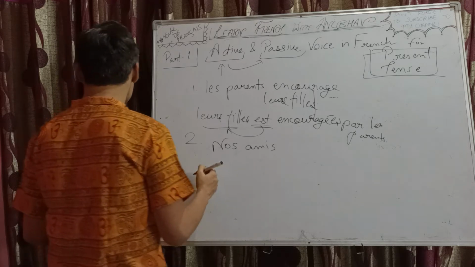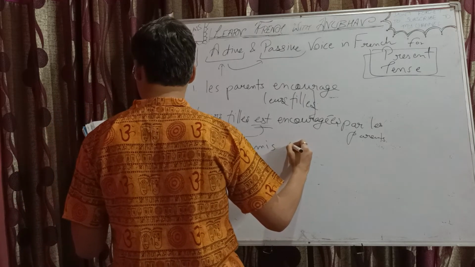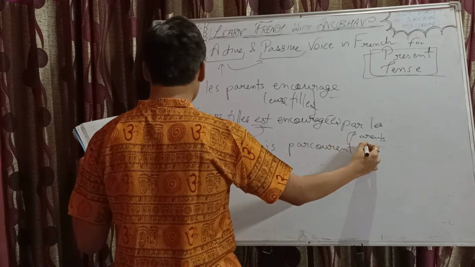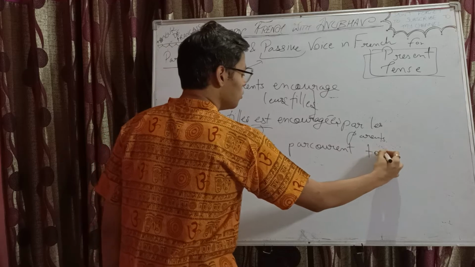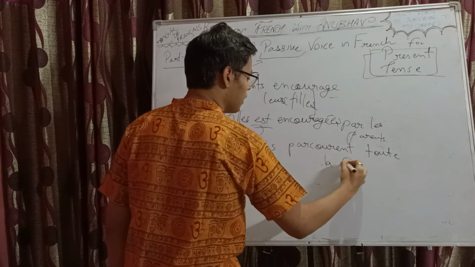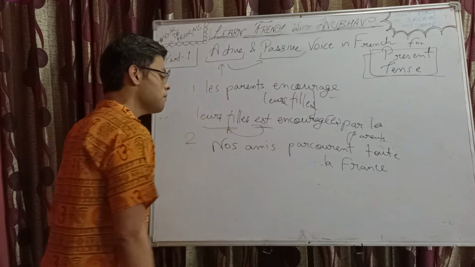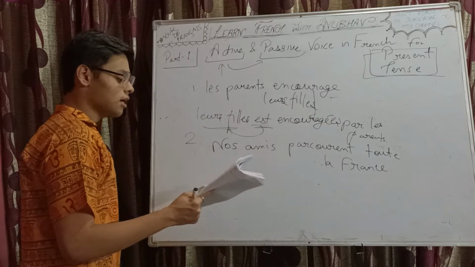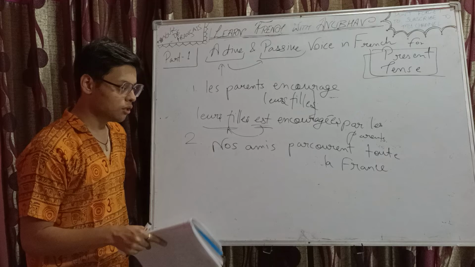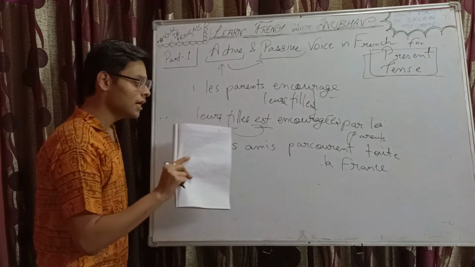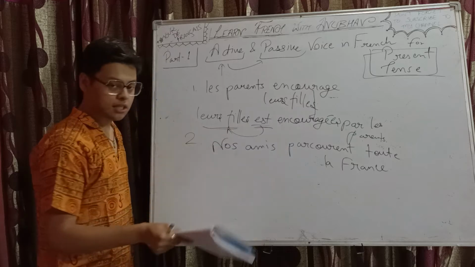Nos amis parcourent toute la France. Parcourir, the verb, means to travel in this context. So, our friends travel the whole of France. Passive would be what? The whole of France is traveled by our friends.